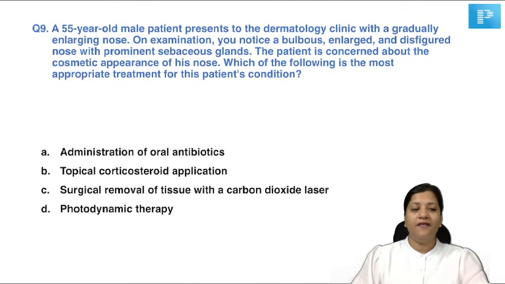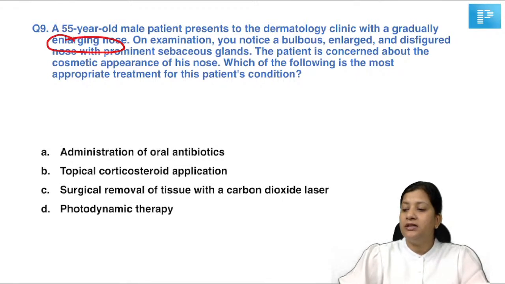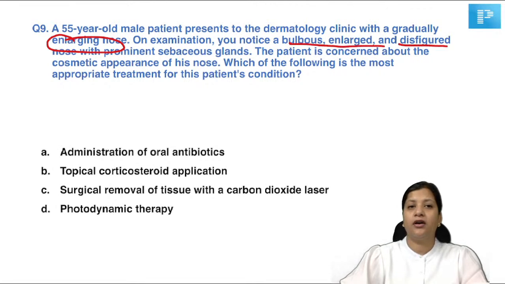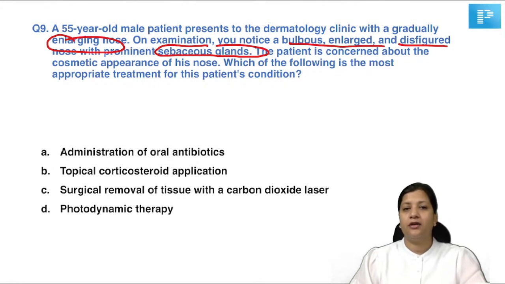Okay. A 55-year-old male presents to dermatology clinic with a gradually enlarging nose. On examination, you notice a bulbous, enlarged, and disfigured nose with prominent sebaceous glands. The patient is concerned about the cosmetic appearance of his nose. Which of the following is the most appropriate treatment for this patient's condition? Administration of oral antibiotics, corticosteroids, or removal of the tissue with laser photodynamic therapy?